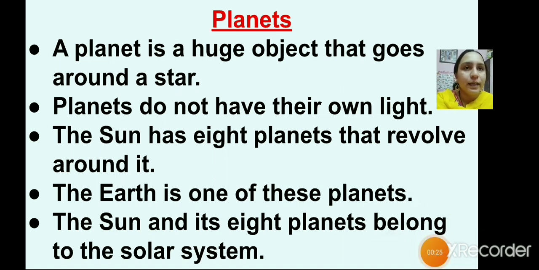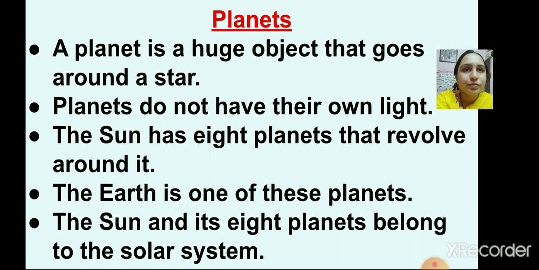Yes, planets reflect the light received from the sun. Okay, the sun gives us heat and light, right? And this light falls on the planets also. So these planets reflect the light back.